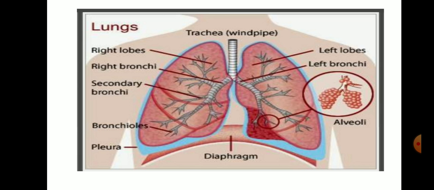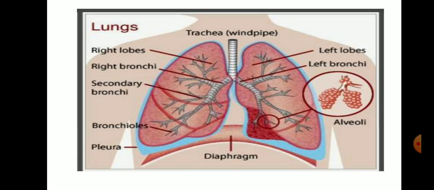Both the lungs are shown here. In this, the various parts of the lungs are labeled. We have the trachea that leads into bronchi, secondary and tertiary bronchi, and bronchioles. Then we have the pleura, a membrane. This pleural membrane protects the lungs.